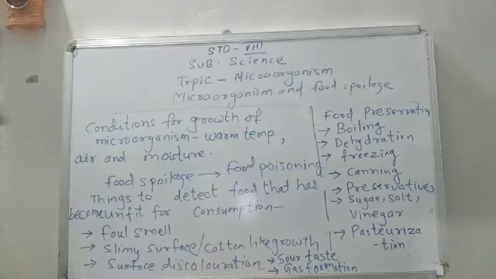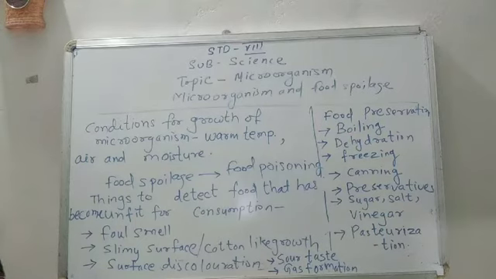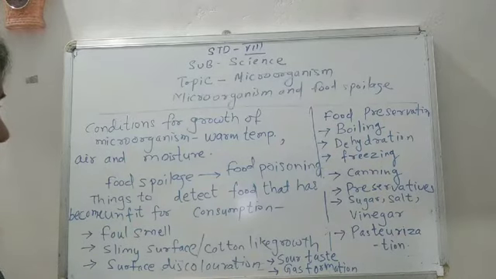Then freezing or refrigeration is a very common method which is followed in our homes. We keep fresh fruits and vegetables in the refrigerator. Why? Because a low temperature prevents the growth of bacteria and fungi. So freezing and refrigeration both help to preserve food for a long time.